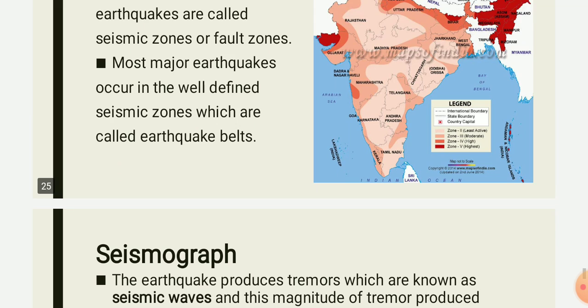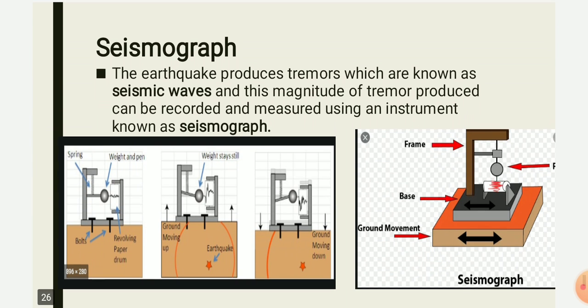Now we learned what a seismic zone is, but how can we come to know whether an earthquake is occurring?